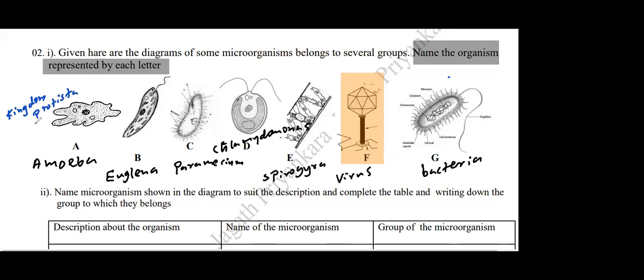And under Kingdom Protista there is also a group called Protozoa, right? Within brackets, Protozoa. So Euglena also the same. Euglena belongs to Kingdom Protista and group Protozoa.